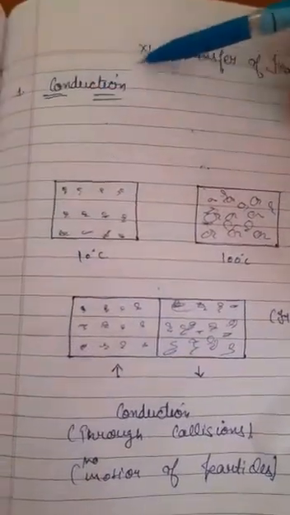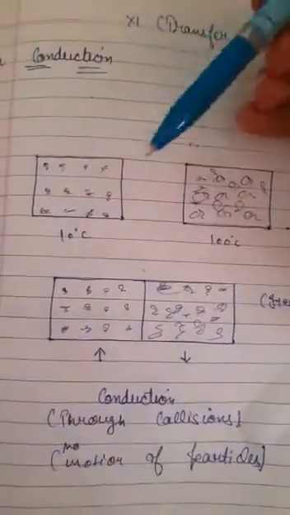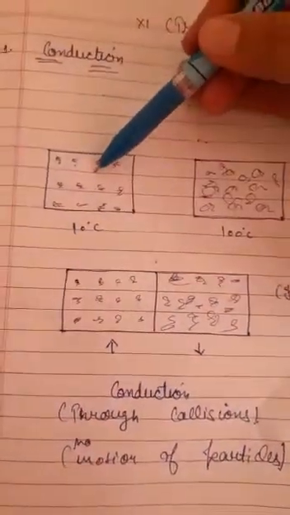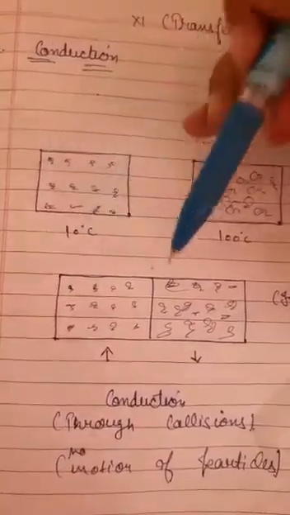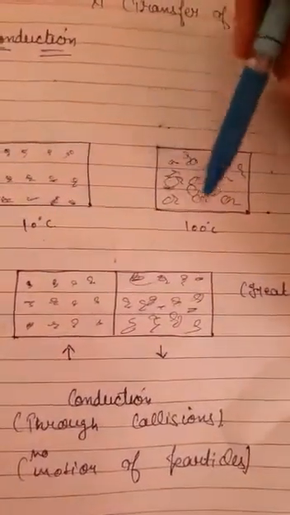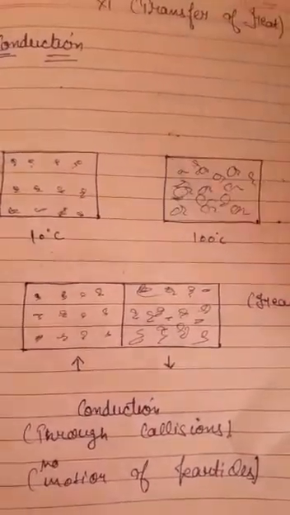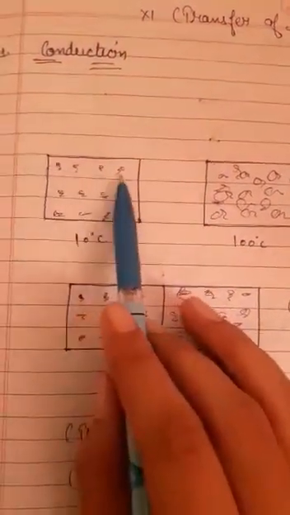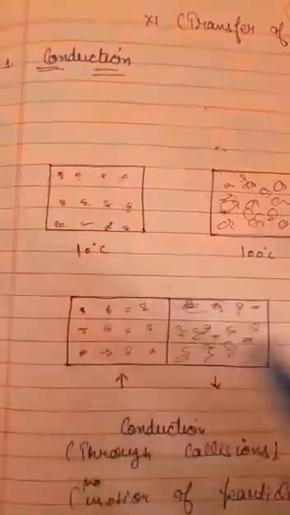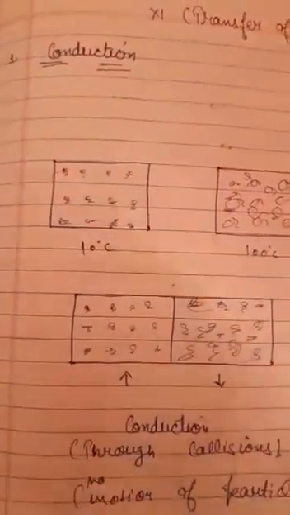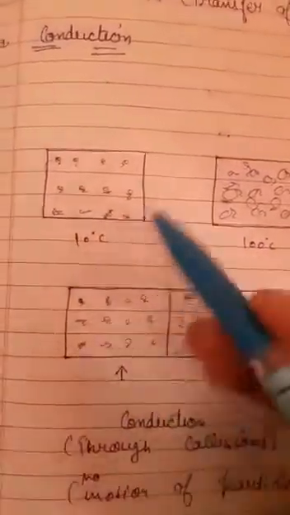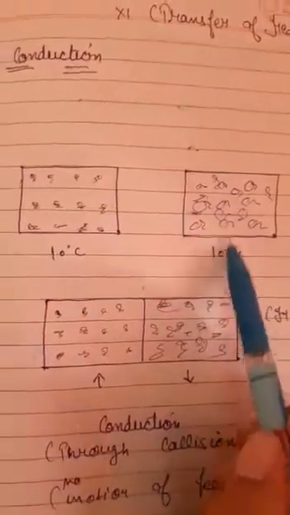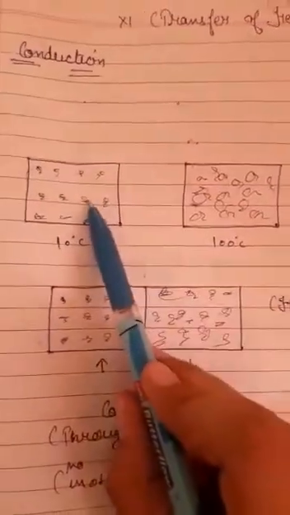To understand this term, I have a very good example for you. I have taken two containers. In the first container there are some particles and the temperature is 10 degrees Celsius. In the other container there are again some particles and the temperature is 100 degrees Celsius. Obviously the particles will start vibrating, because they are gaining energy in the form of temperature, but the vibration of the particles will be more at 100 degrees Celsius as compared to 10 degrees Celsius.